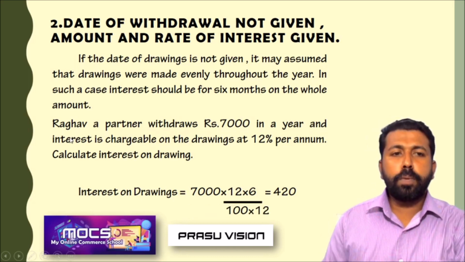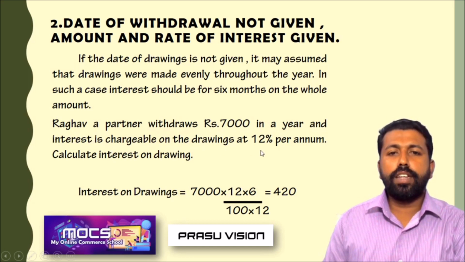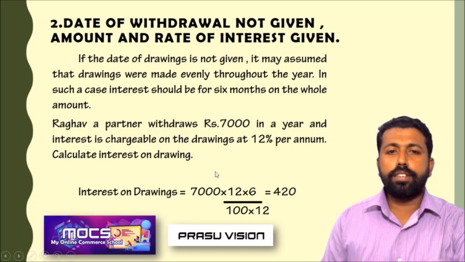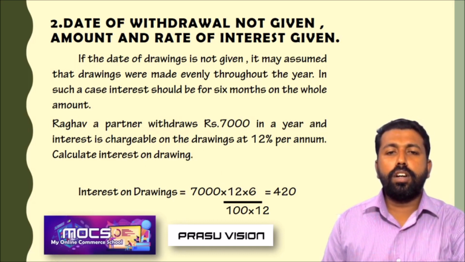So just look at this problem. Raghav is a partner, withdraws rupees 7,000 in a year and interest is chargeable on drawings at 12% per annum. Calculate interest on drawings. In this question, nothing is mentioned about on which day the drawing is made. So what do we have to do?